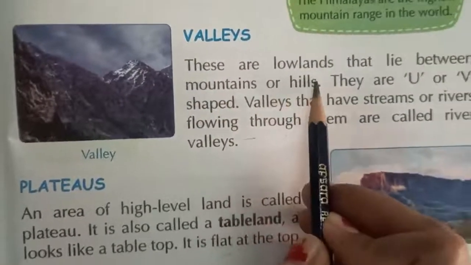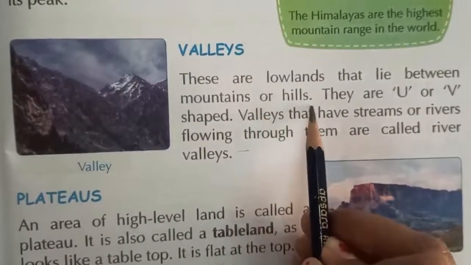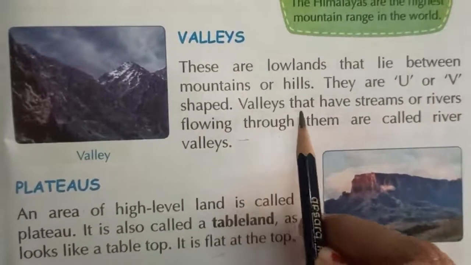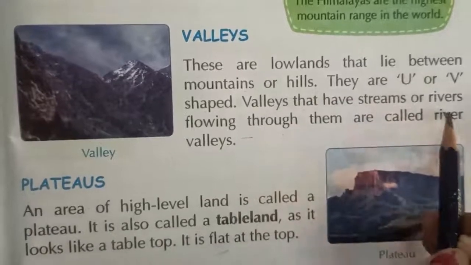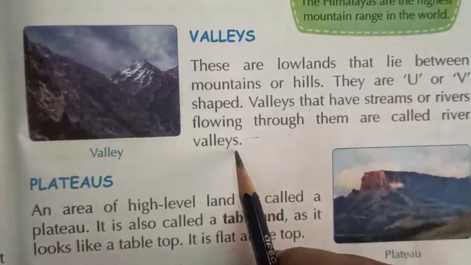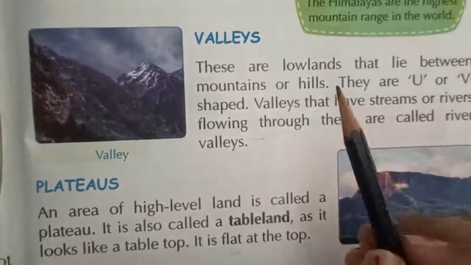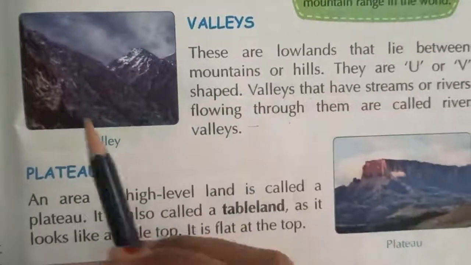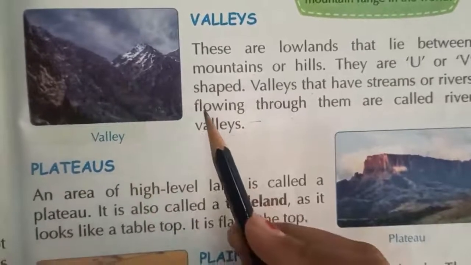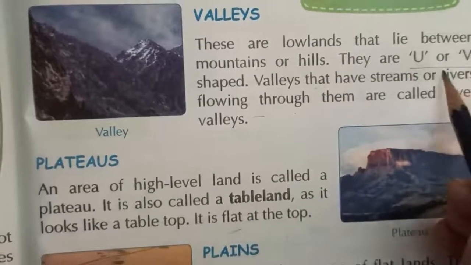See the next point, valley. There are lowlands that lie between mountains or hills. They are U or V shaped. Valleys that have a stream or river flowing through them are called river valleys. So a valley is a lowland that lies between mountains and hills. So between mountains and hills, the small lowland is called a valley. They are which shapes? U or V shapes.